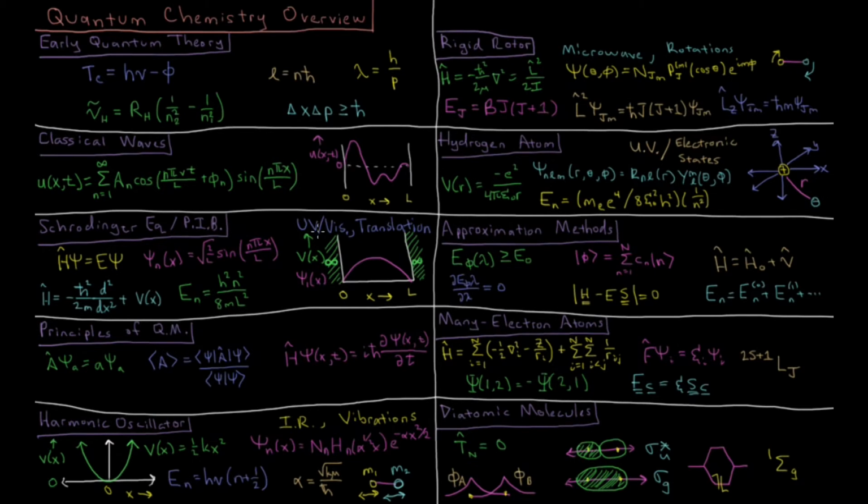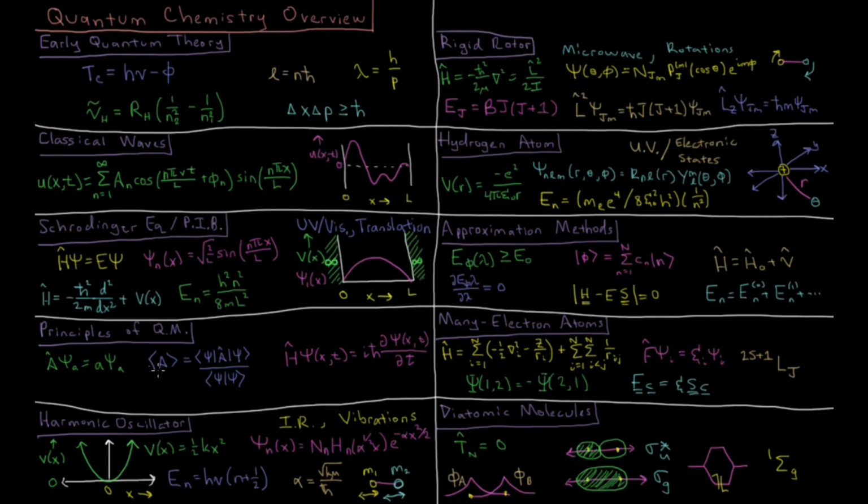And this can be used as a model to explain the UV-vis spectroscopy of conjugated polyenes and other conjugated hydrocarbons. Then we move on and more formally go through the principles of quantum mechanics, like the postulates of quantum mechanics, saying that the only values we can observe when we measure a measurable property, which corresponds to a linear Hermitian quantum mechanical operator, are eigenvalues of this specific operator for the given wave function.